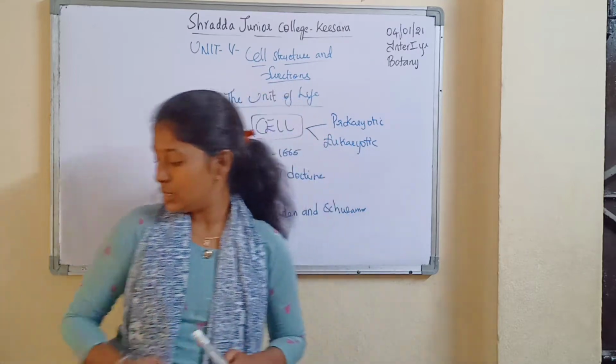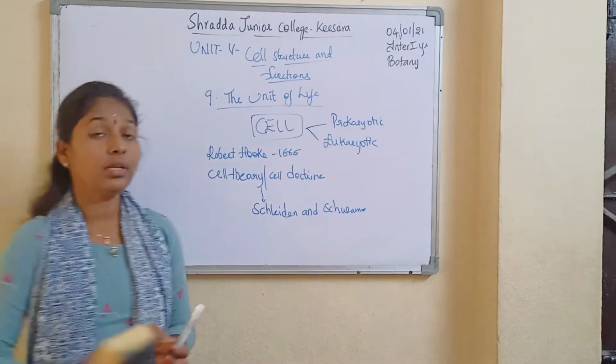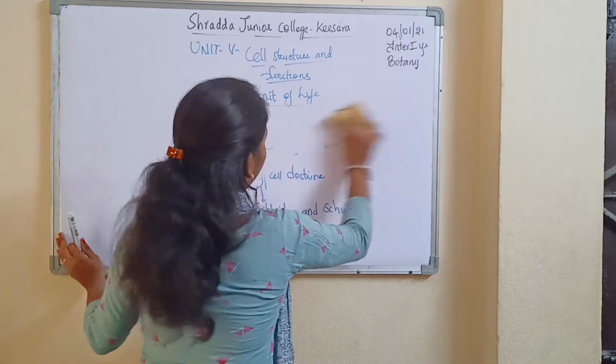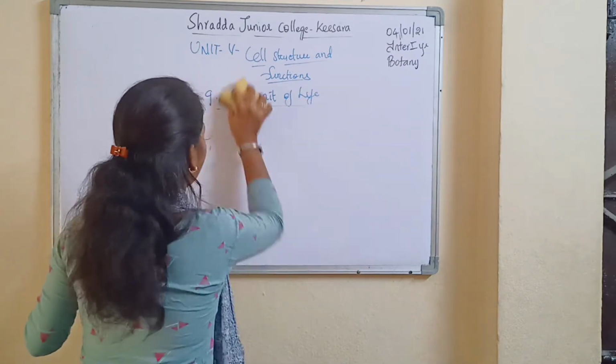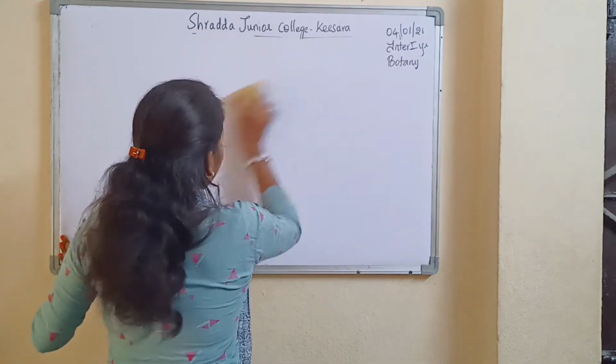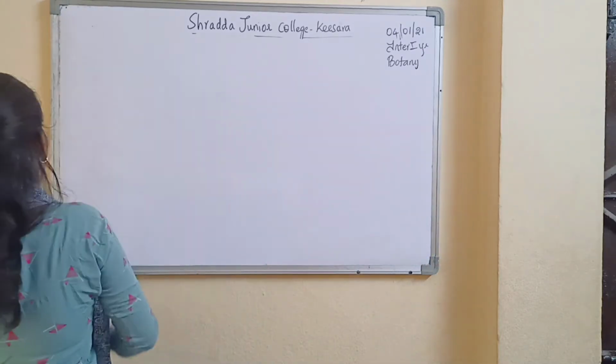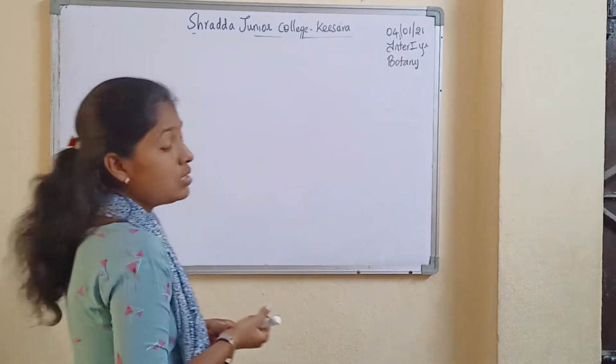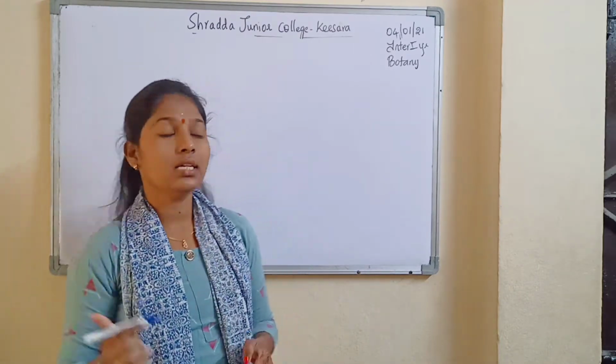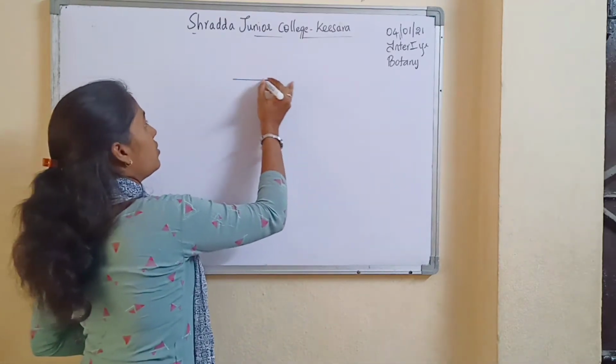Prokaryotic cell, and under this prokaryotic cell we will discuss the example of bacteria. So if you take bacteria, I said the bacterial structure is like this.